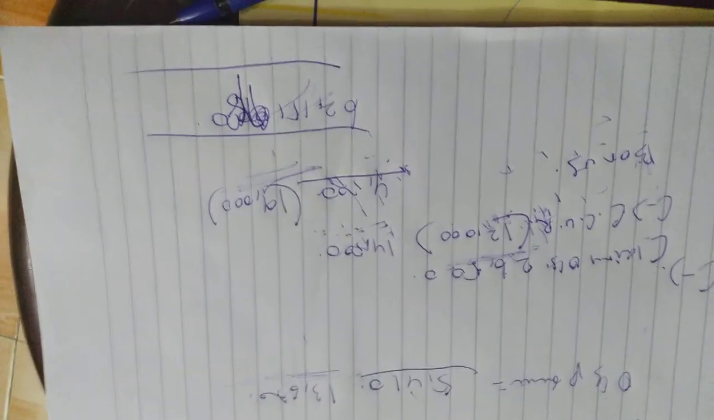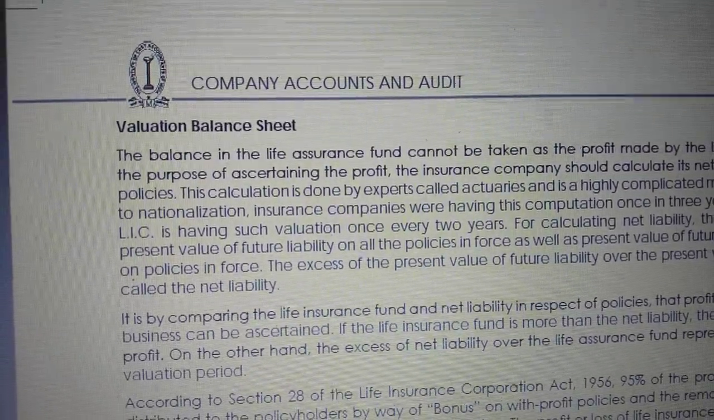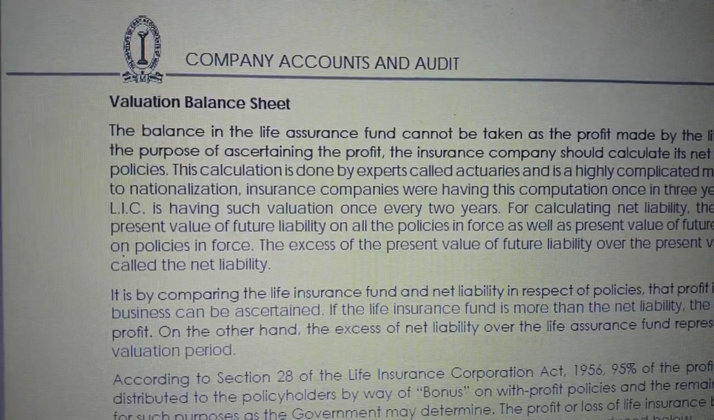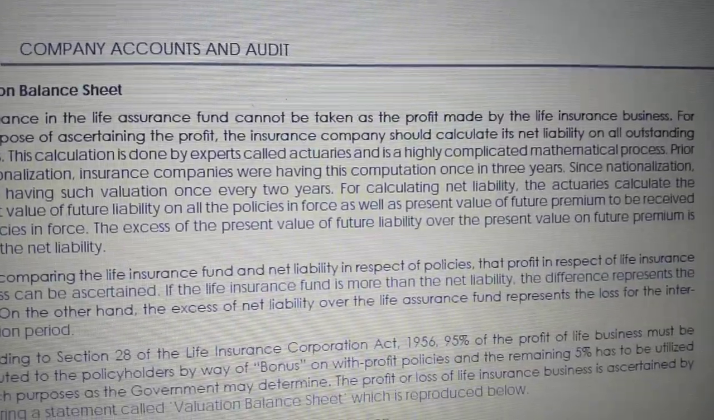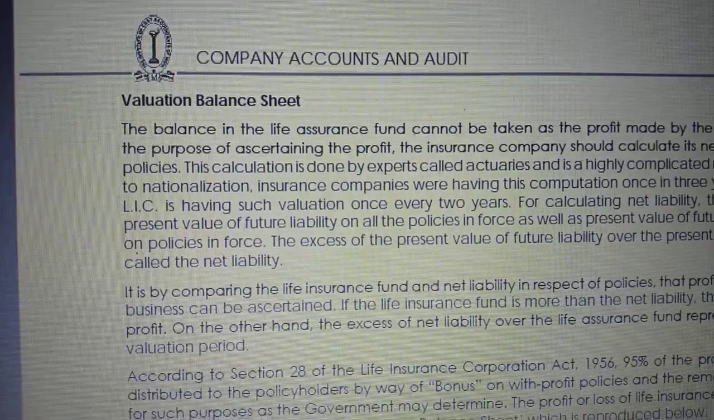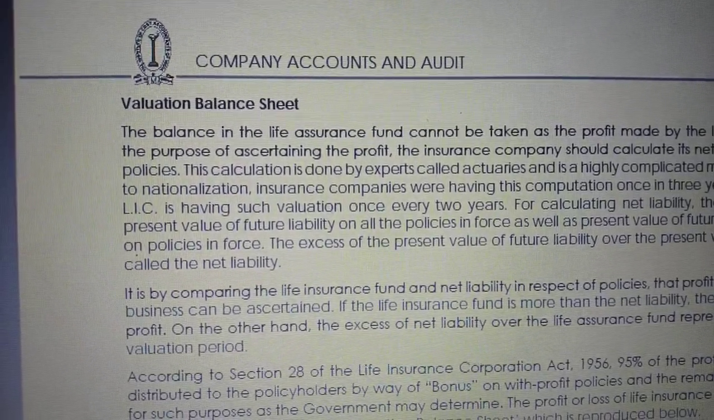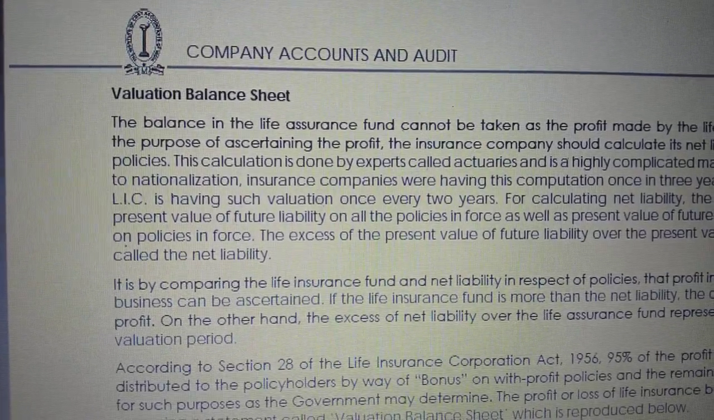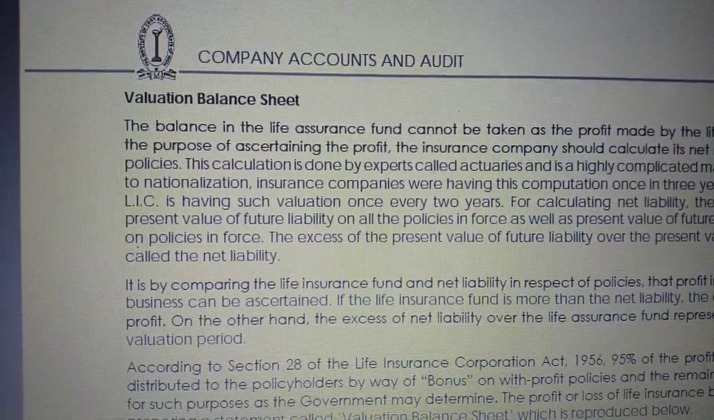We'll go to the next problem now. So the next thing is valuation balance sheet. Valuation balance sheet in the sense the balance in the life assurance fund cannot be taken as a profit made by the life insurance business. As I said, the life assurance fund is an accumulation of profit, past profits actually. The point is whatever the fund available, that is not a profit. As per them it is not a profit because, as I said,